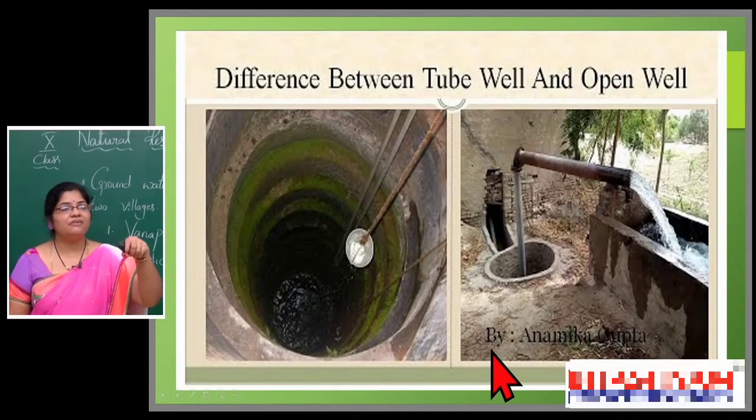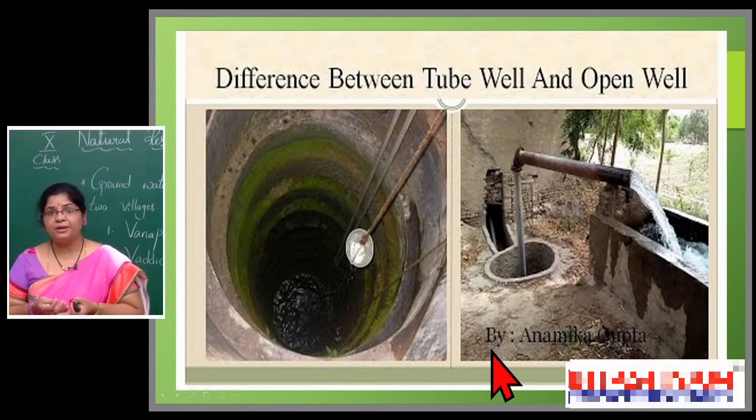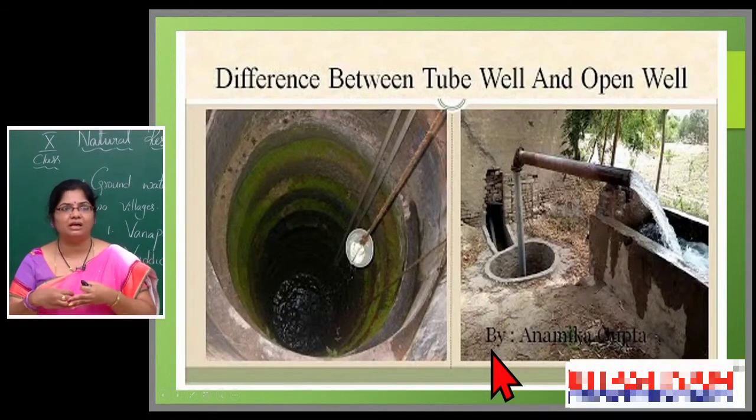Why? Because an open well will evaporate. Because of the heavy temperatures, water will evaporate easily from an open well. But if it is a tube well, that much water won't evaporate. That is the advantage only. But what is the disadvantage here?